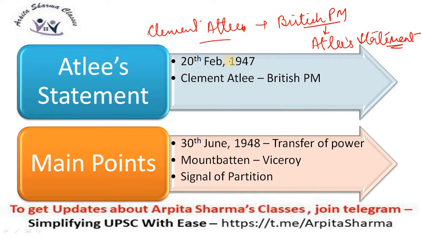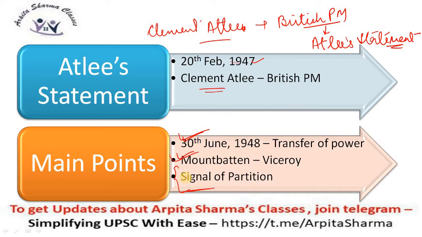On 20th Feb 1947, the British Prime Minister Clement Atlee announced that a power transfer will take place from Britain to India, on 30th June 1948. So officially on 30th June 1948, complete power transfer will take place, and hence India will be independent. I am not talking about independence. Independence was granted on 15th August 1947, but complete power transfer took place on 30th June 1948. During this process, Mountbatten was the Viceroy of India, but the statement given by Atlee also had a signal of partition.